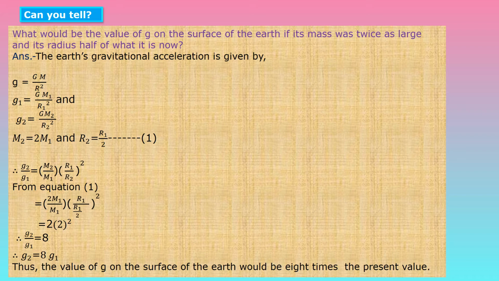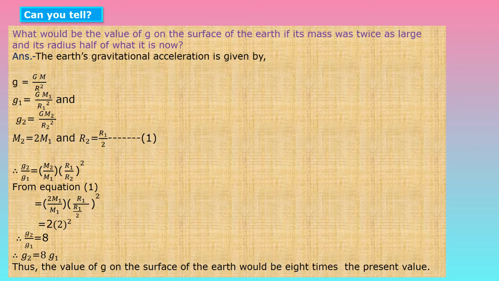We have to write this in terms of g1 and g2, because we have to change the mass and radius. So g1 is equal to GM1 upon r1 square and g2 is equal to GM2 upon r2 square. Here m2 is given, that is 2m1, because mass becomes double, and r2 is r1 upon 2, radius becomes half. This is equation number 1.